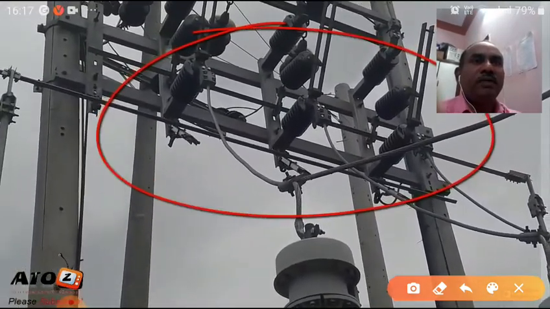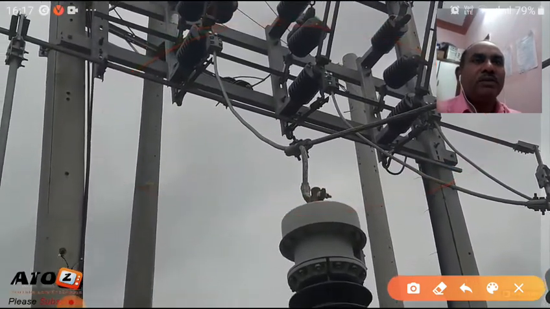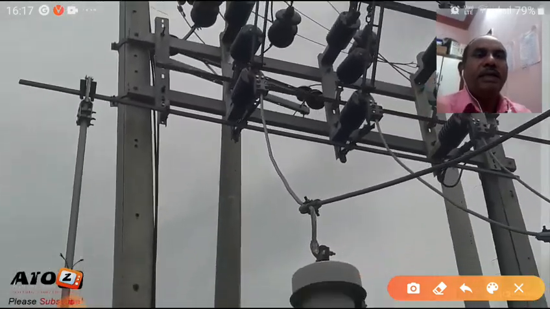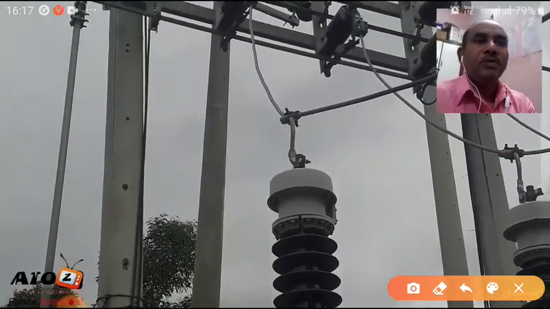Yes, the bottom earth switches are touching the isolator terminals. Any leakage current is grounded to earth. Now we can do the maintenance work.